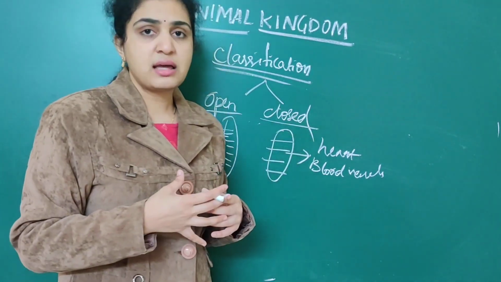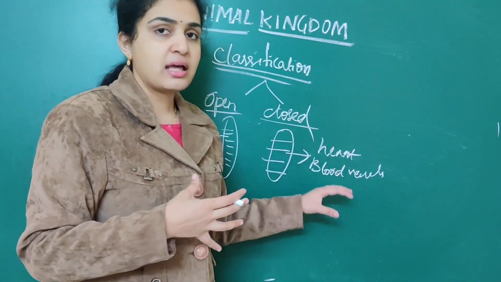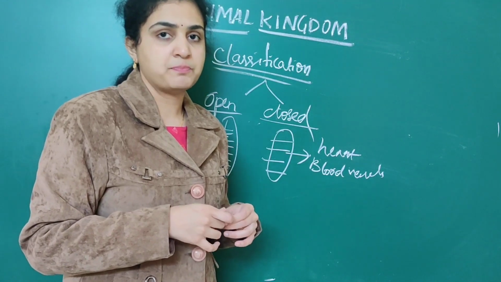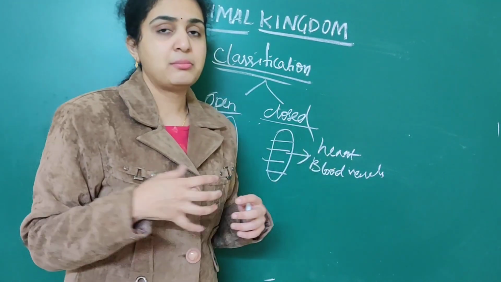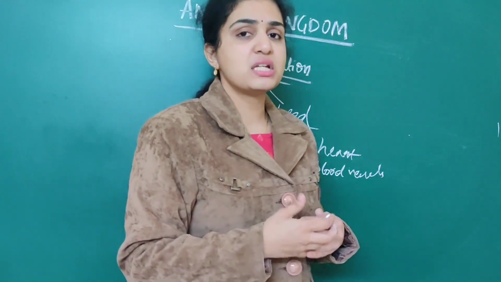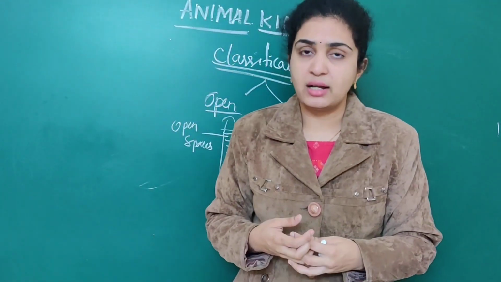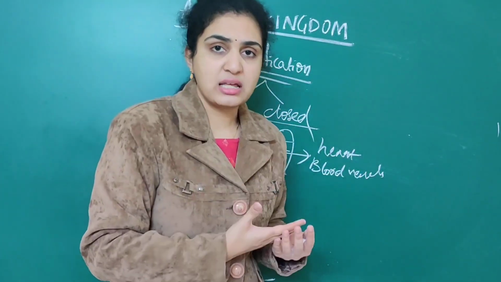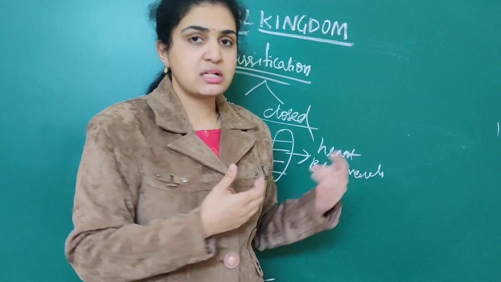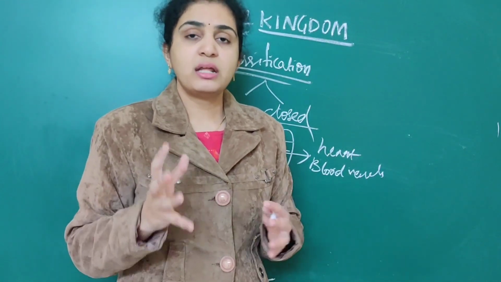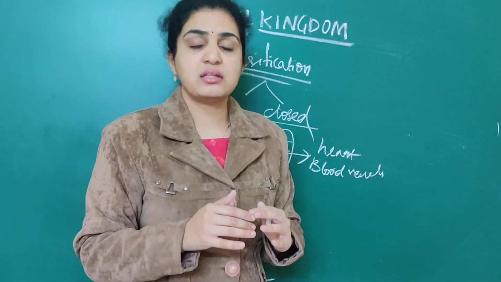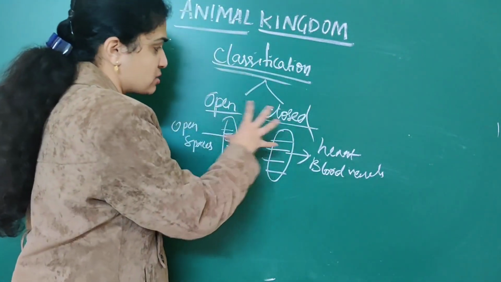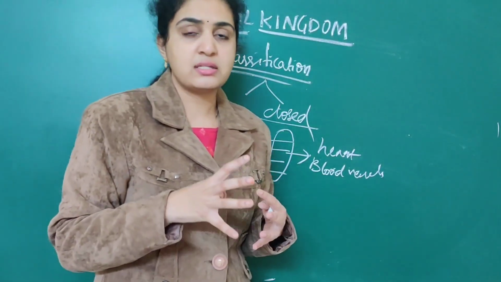When it comes to closed type of circulatory system, it is exhibited with heart and blood vessels. What are all the organisms which exhibit closed type of circulatory system? It is nothing but annelids, arthropods, mollusks. These all exhibit closed type of circulatory system. So till now we have discussed one classification, related to the types of tissues associated with it, as well as open and closed type of circulatory system.